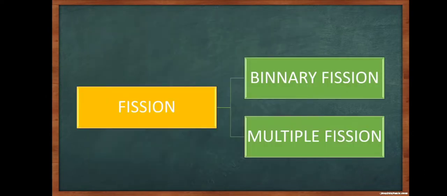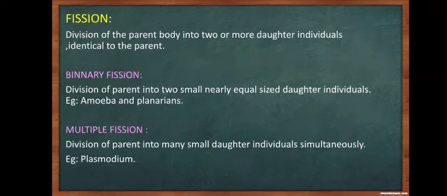Dealing with the first thing, that is the fission. There are two types of fission. One is the binary fission and the other is multiple fission. So, what is fission? Division of the parent body into two or more daughter individuals identical to the parent.